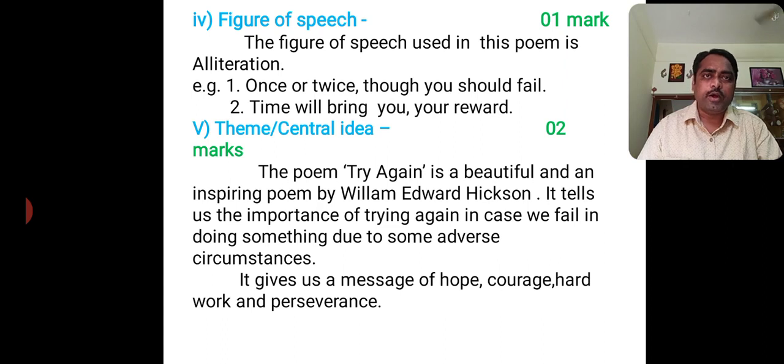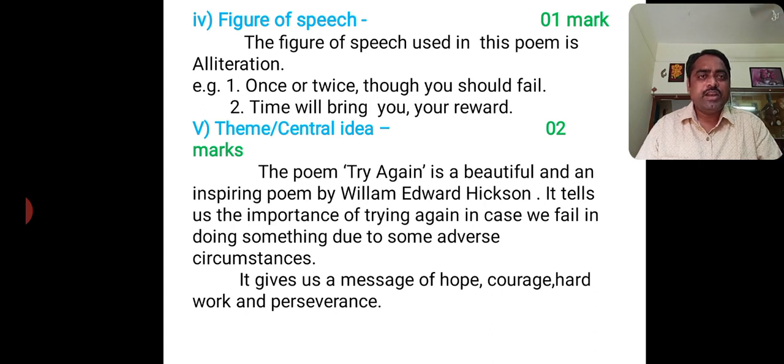Now fourth point, figure of speech. The figure of speech used in this poem is alliteration. This figure of speech is used in this poem. For example, first, once or twice, though you should fail. Why this is alliteration figure of speech? Because the sound of the letter T has been repeated in the neighboring words twice and though for poetic effect. You have to mention the figure of speech and you have to write down the reason in one sentence.